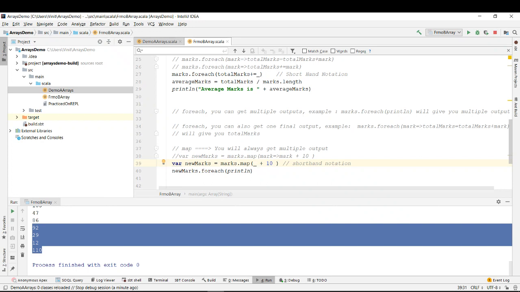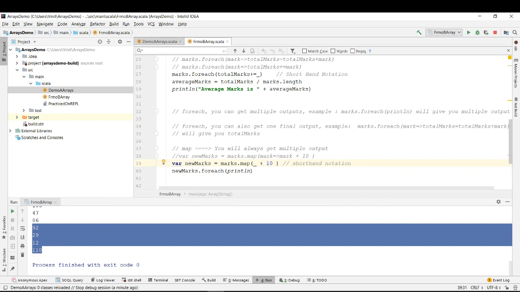So again, comparing foreach and map, what is the difference that you see between foreach and map? Let's say this is an interview question: what is the difference between foreach and map? What will be your answer? In foreach, we can use it instead of for, and foreach helps us reduce the number of lines of code.